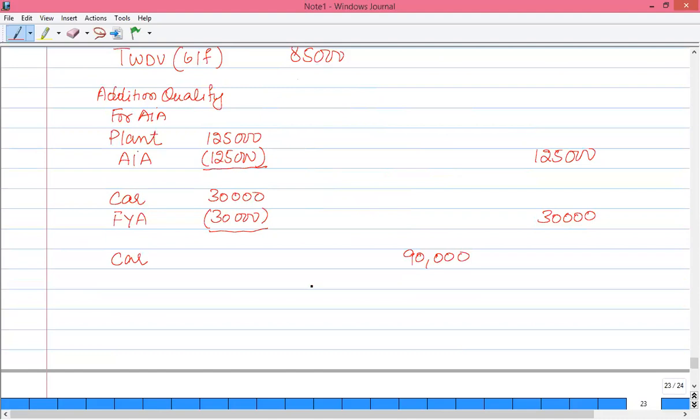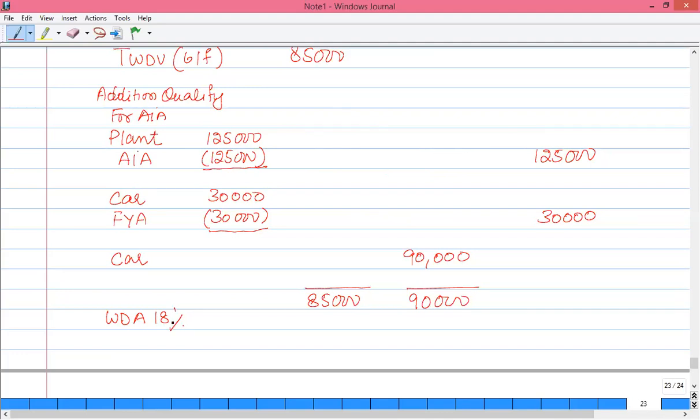Now we have a general pool item of 85,000 and a special pool item of 90,000. So we have to calculate the writing down allowance on these two values. And we know that the writing down allowance is 18% on the general pool item.